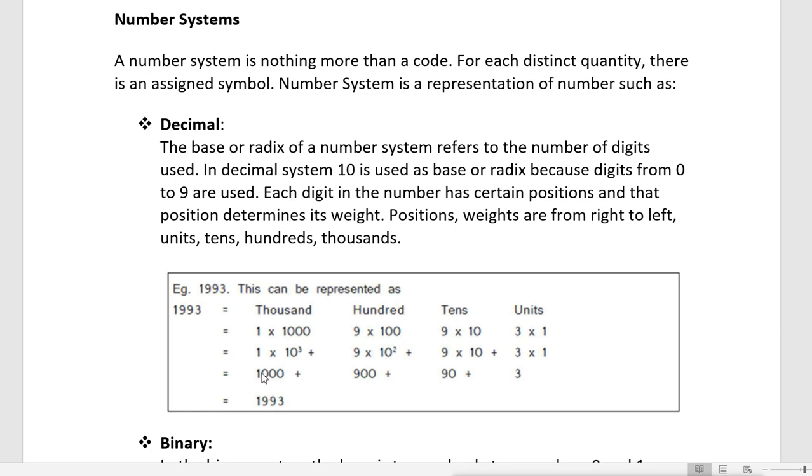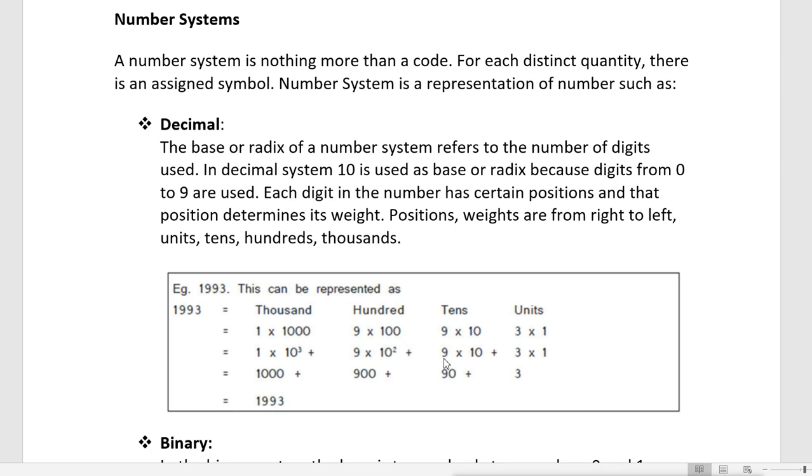So 1 is actually 1000. We can also say 1 times 10 raised to 3. The first 9 is actually 900, that is 9 times 10 raised to 2.